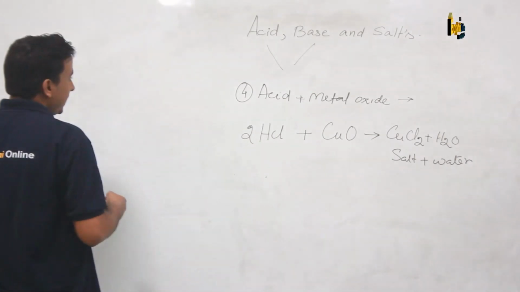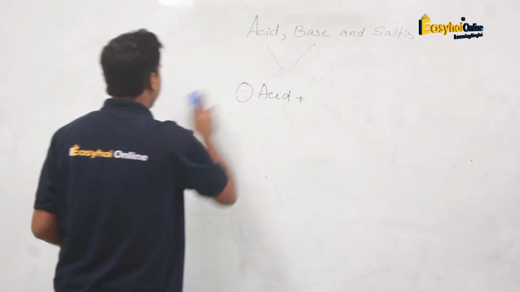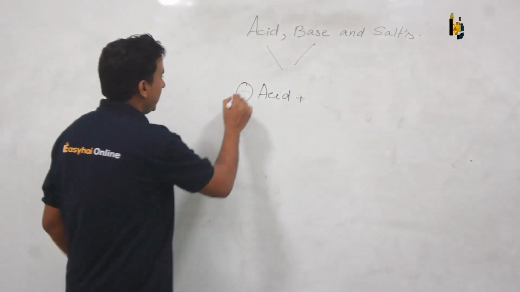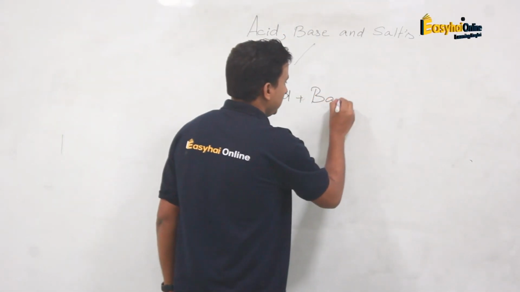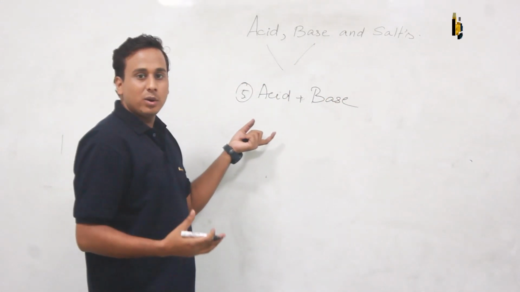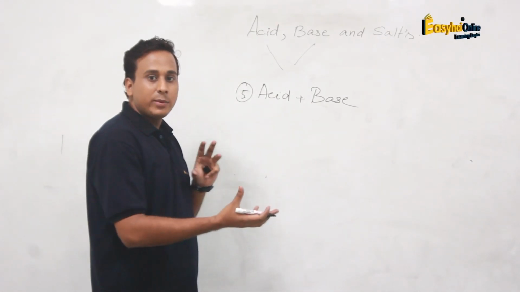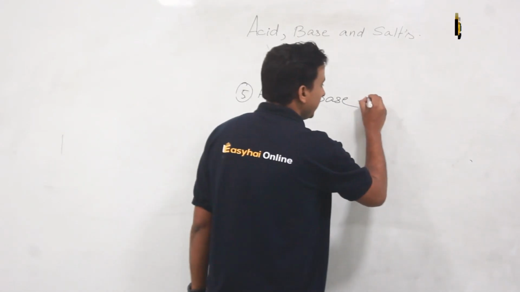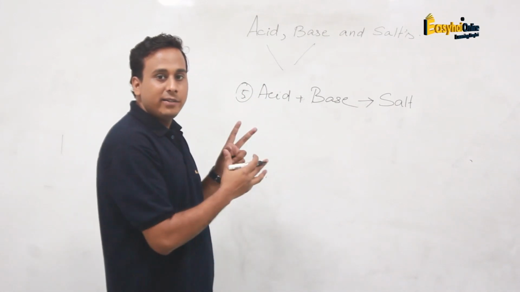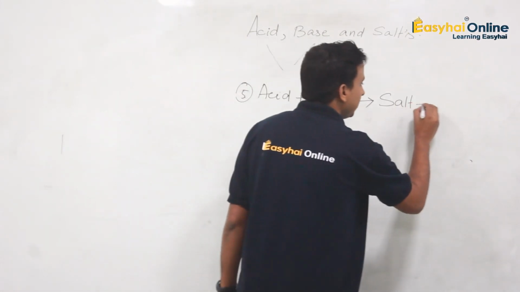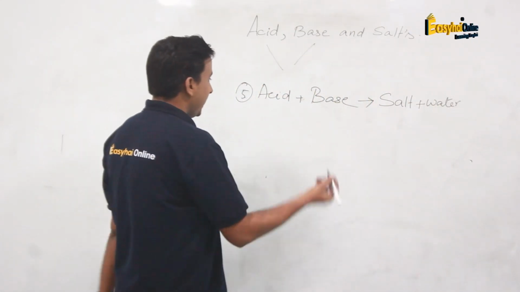Now, the most important thing in this chapter to understand here, that is called the fifth chemical property, we can see that this acid itself is going to react with base. Obviously, if acid is reacting with metal oxides, metal hydrogen carbonates, metal carbonates, so what happens if I give this acid to react with base? So what is going to form? It is going to form salt. As at the beginning of the class, I told you that when acid and base react, they will form salt. Salt and water will be the products. So salt is obtained. Now how, let us see with the example.